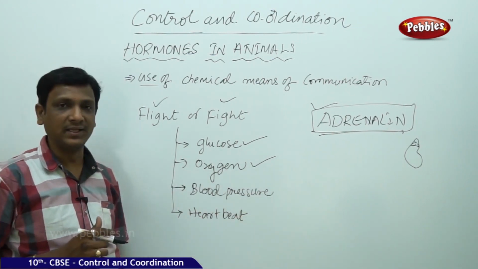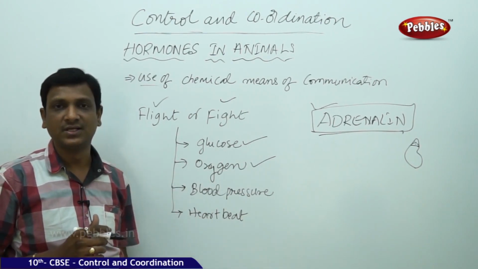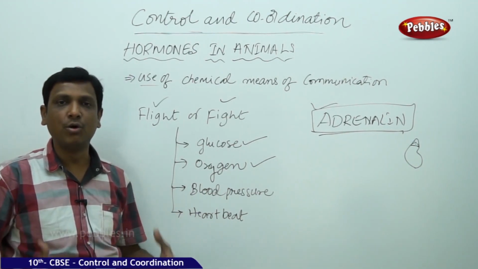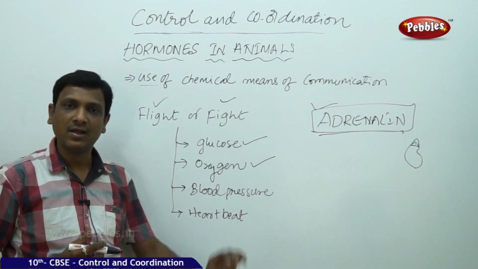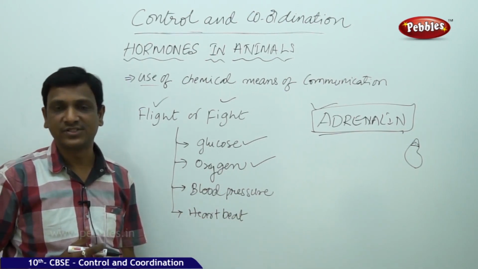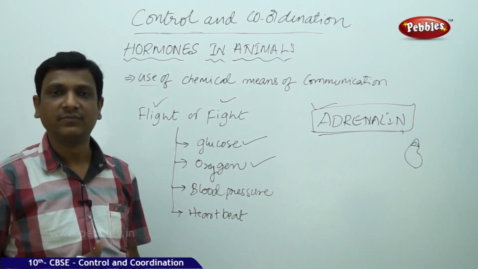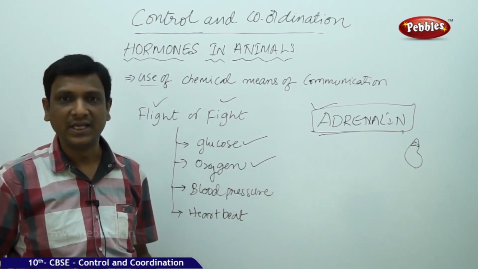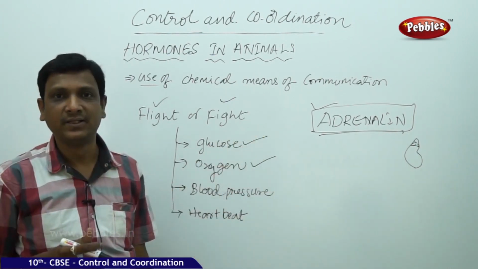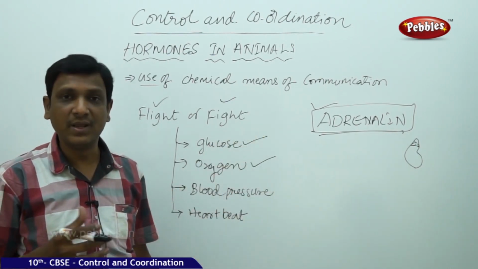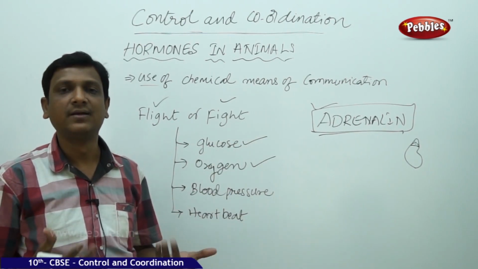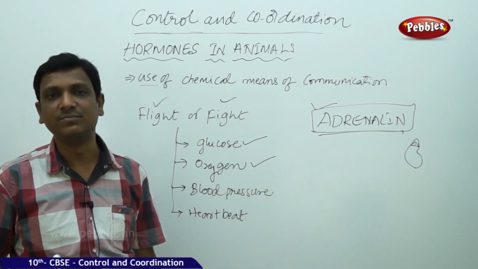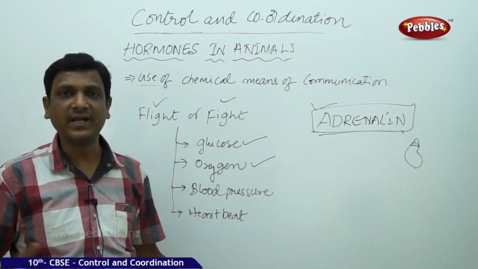So the hormones in animals help the organisms in such situations. Not only that, the hormones in organisms help in growth. Various stages of our growth are coordinated and controlled by hormones. Say you are born. When you are born as a baby, you don't know anything. You simply produce responses to the light. If the newborn baby is brought under a big light, she can't see the light, she cries. The baby, when he or she feels hunger, cries. If somebody pinches the rosy cheek, they cry. They produce such simple responses.